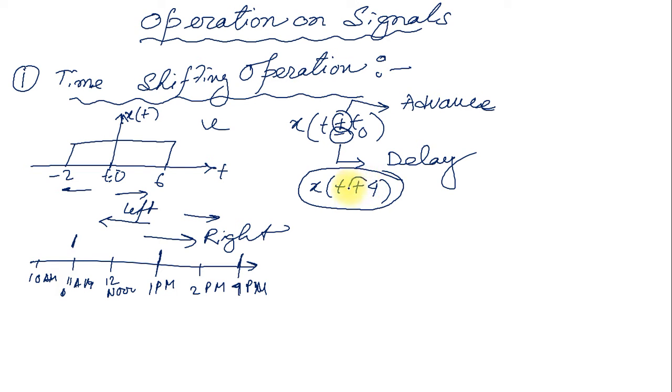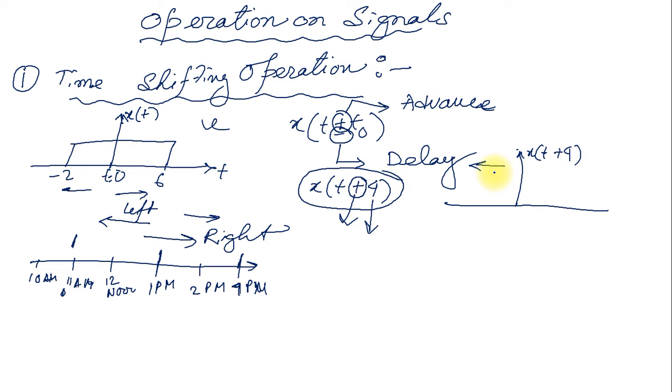This plus sign represents the advance. How much advance? Four seconds advance. If it is expressed in seconds, then the signal x of t plus 4 is shifted towards the left, because it is advanced.